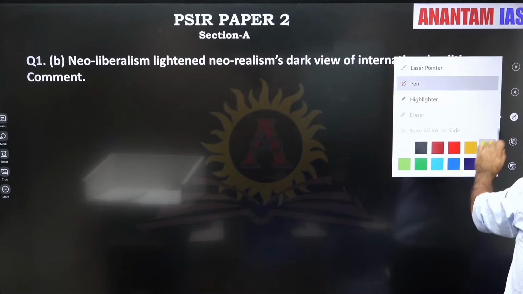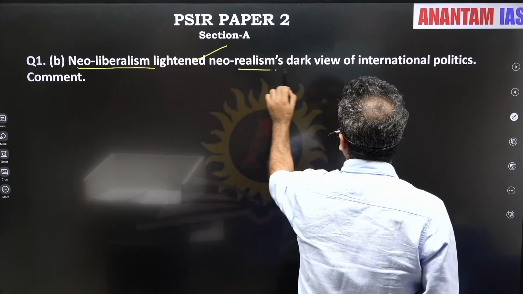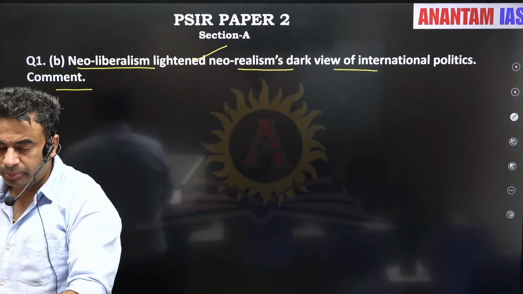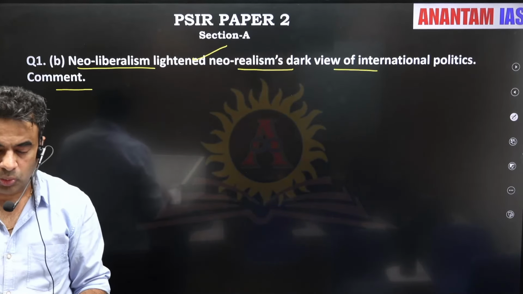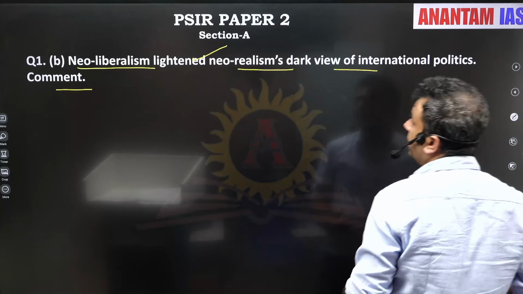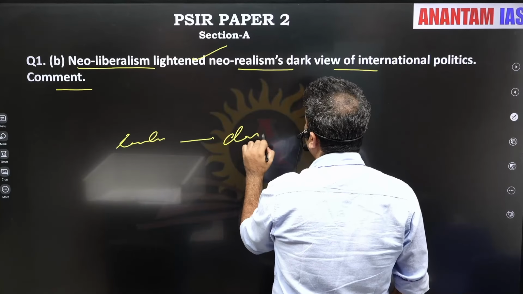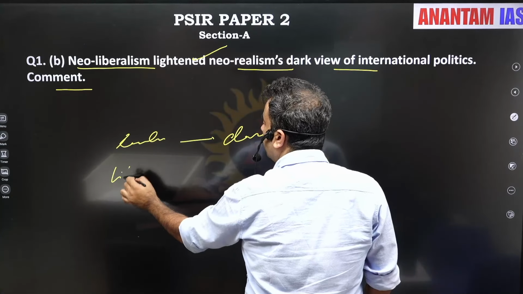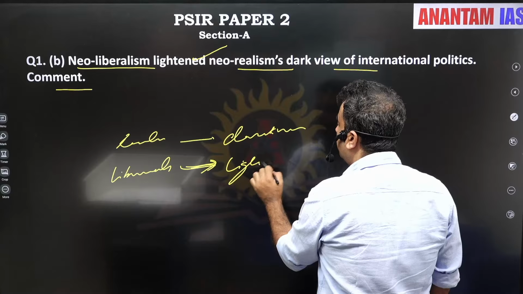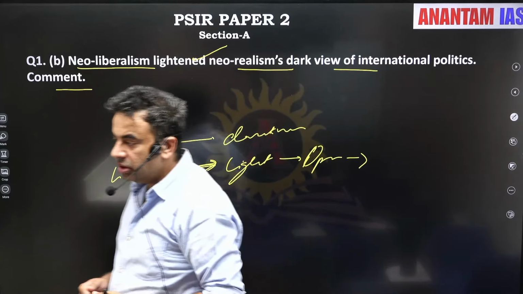Now the second question, a very direct, straightforward question. Neoliberalism lightened neo-realist dark view of international politics, comment. I hope no one would have faced difficulty while writing the answer. There are multiple ways through which we can start the answer. Realist scholars are known as the children of darkness. This is exactly what has been asked. Liberals are known as the children of light because of their optimistic and positive outlook towards world politics.